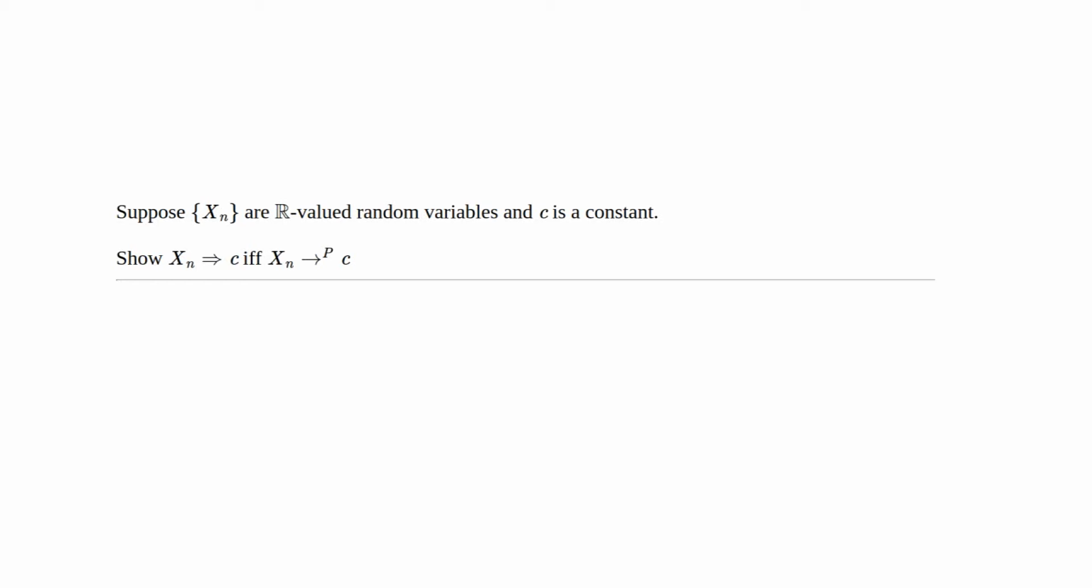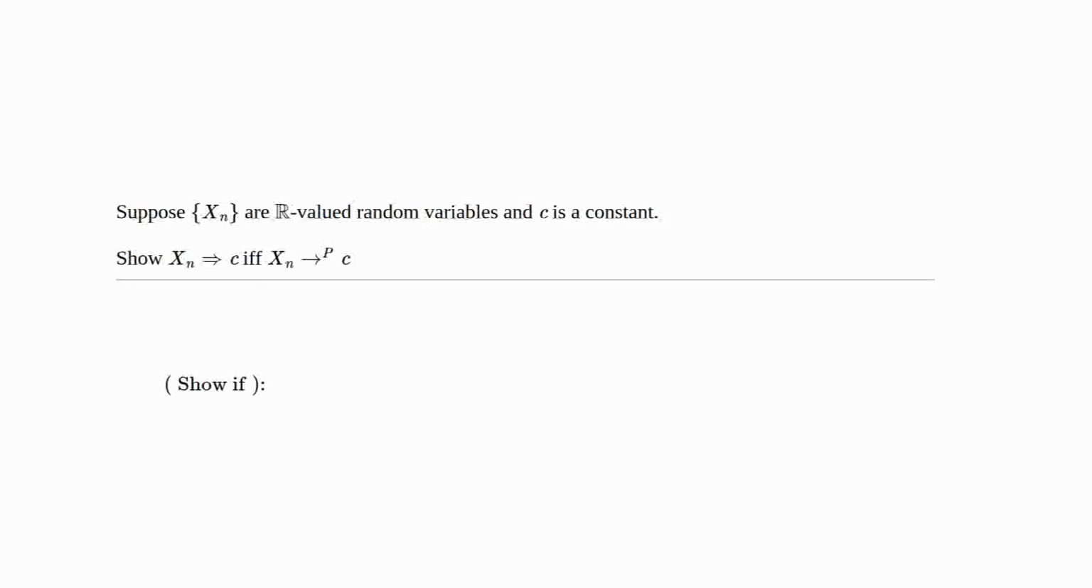We have a sequence of random variables, real-valued Xn, and a constant c. We were asked to show that Xn converges to c weakly, that is, in distribution, if and only if it converges to c in probability. The if part actually follows from a corollary in the notes for general X. All we have to do is set X equal to c.